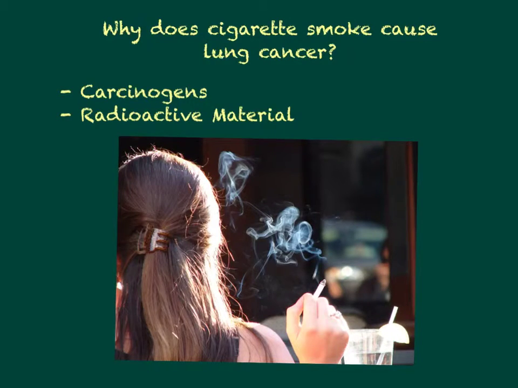Okay, so now that we know how cells can become cancerous, we can move on to our question. How does the cigarette smoke turn cells in the lung into cancer cells? Well, you see, cigarette smoke contains many carcinogens. Carcinogens are cancer-causing substances. Cigarette smoke is known to contain carbon monoxide, nitrogen oxides, hydrogen cyanide, and ammonia, and many other chemicals. There are over 70 known carcinogens in cigarette smoke.